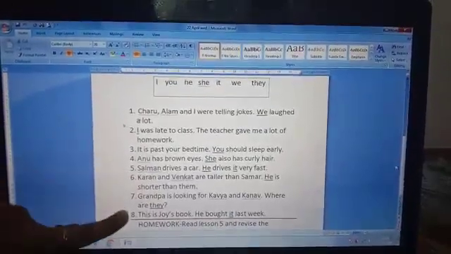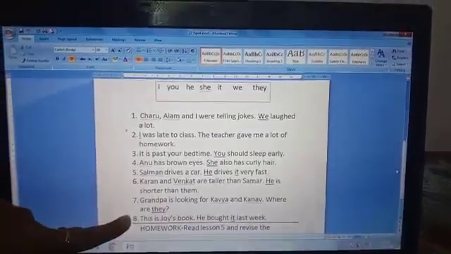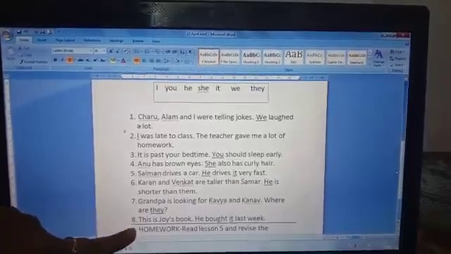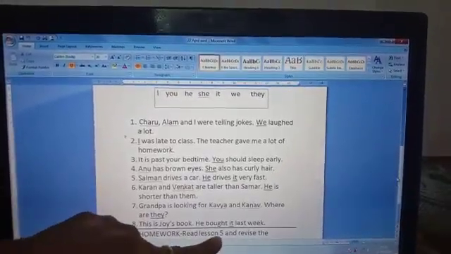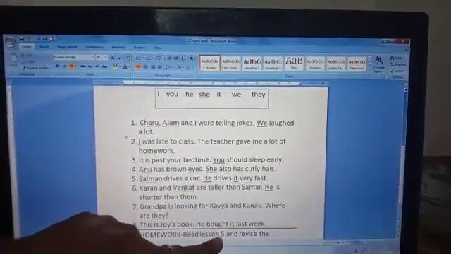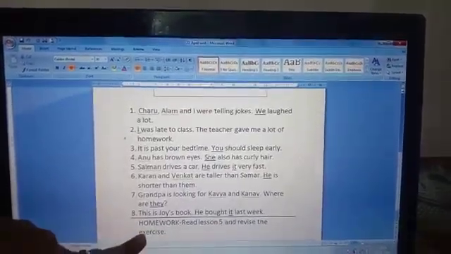Have you understood all this exercise? And have you understood pronouns? Very good. So homework for you today is that you will read lesson 5, this chapter, and you will revise the exercise.